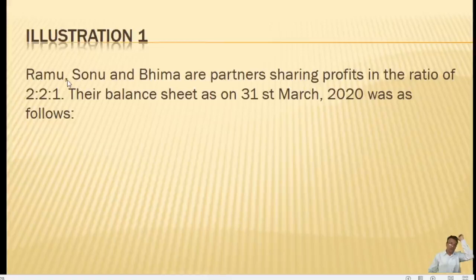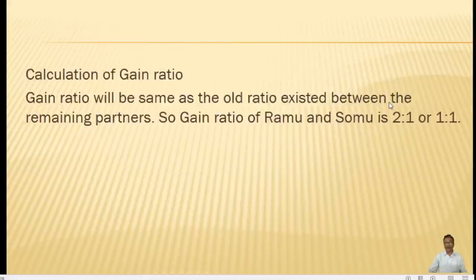Ramu, Somu and Bhima are partners sharing profits in the ratio of 2:2:1. That means the last person, Bhima, is the deceased person, his share is 1, so in fraction it becomes 1/5.